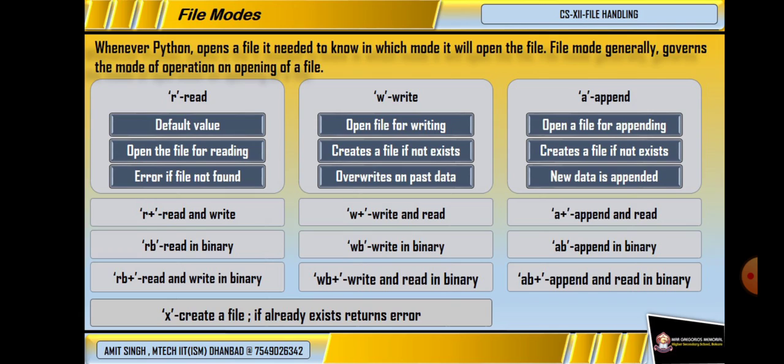The RB will open the file in binary form. WB ensures to write in binary form. AB ensures to append in binary form. And similarly, RB plus, WB plus and AB plus will allow us to read and write simultaneously, and append and write simultaneously. There is another mode, that is X. It will only create a file and it will return an error if the file already exists in the current directory.